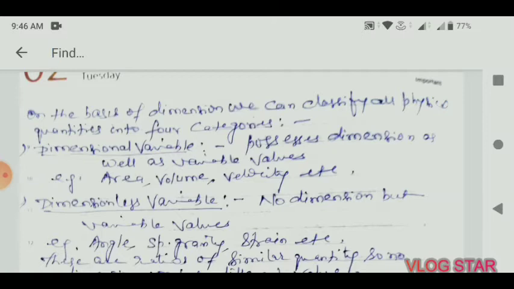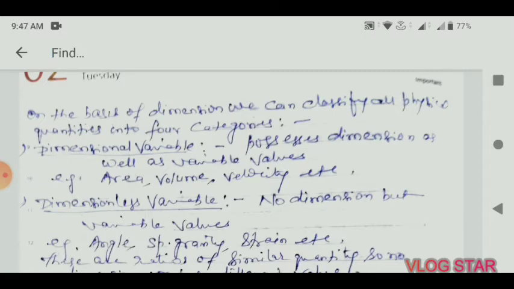These are variables which have dimensions as well: their value changes and they have dimensions. Area has dimension L squared, 2 dimensions in length; volume has 3 dimensions in length; velocity has 1 dimension in length and -1 in time. So these become dimensional variables.